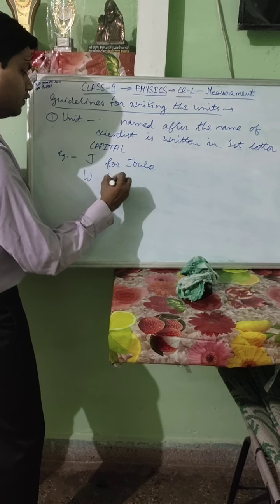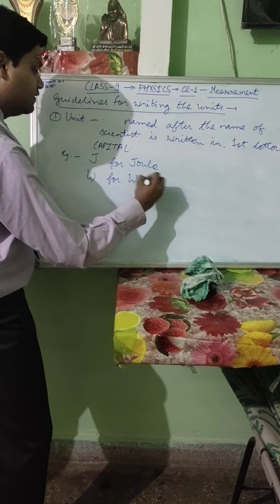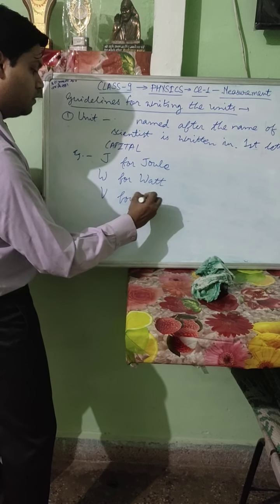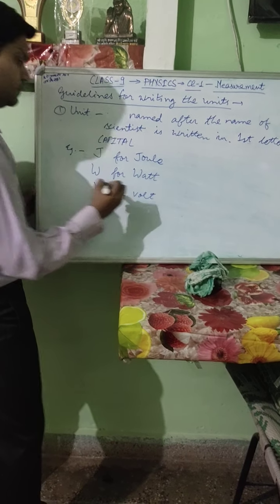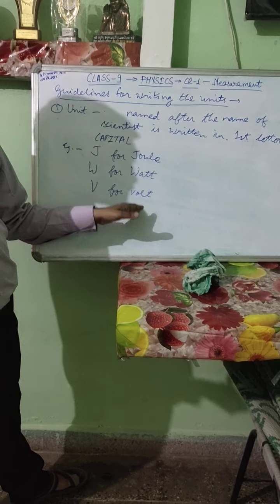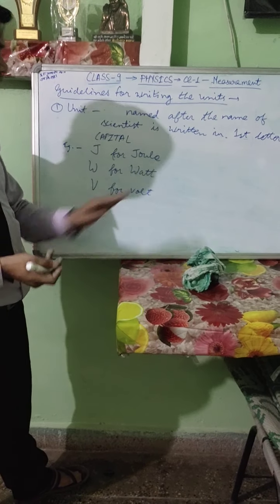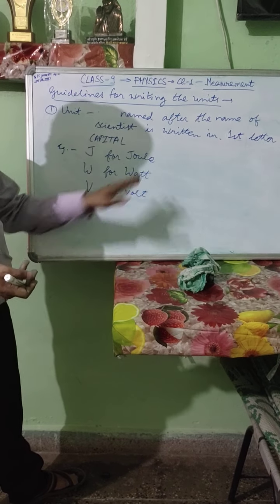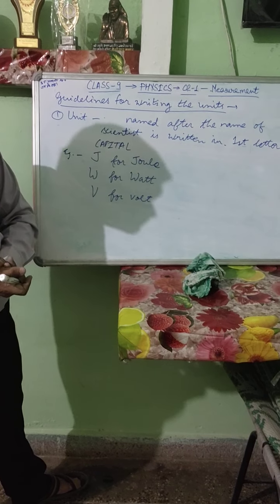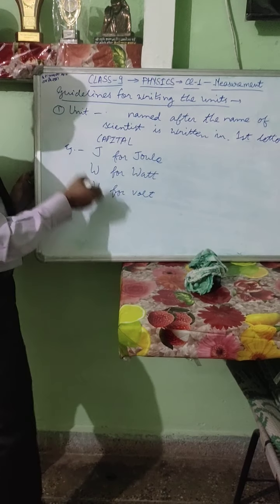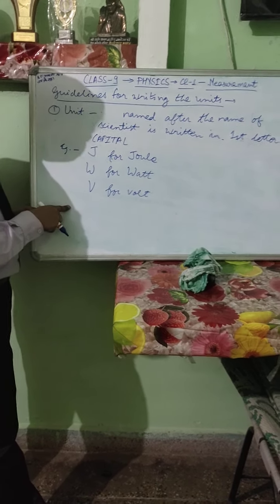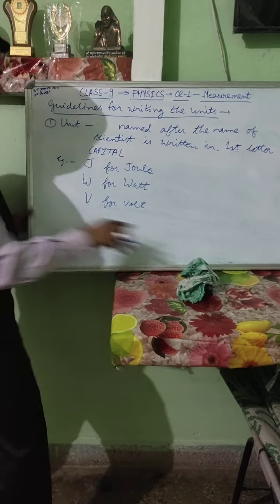W is written for watt. Capital V is written for volt. Volt is the SI unit of potential difference, watt is the unit of power, and for work and energy we use joule. So all these units are named after scientists, therefore the first letter will be written as capital.